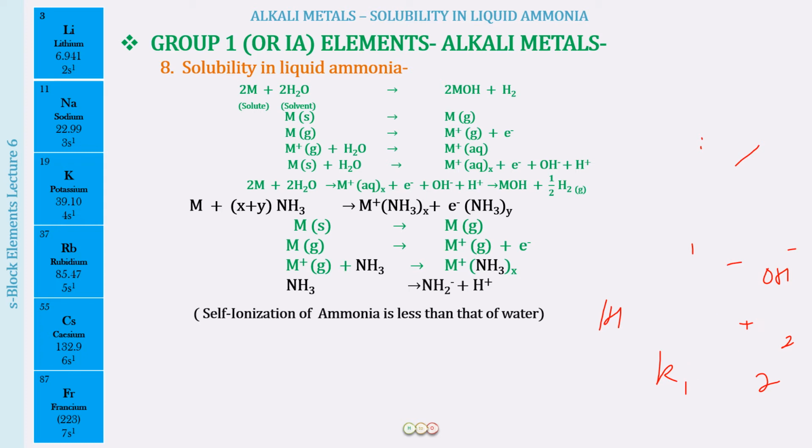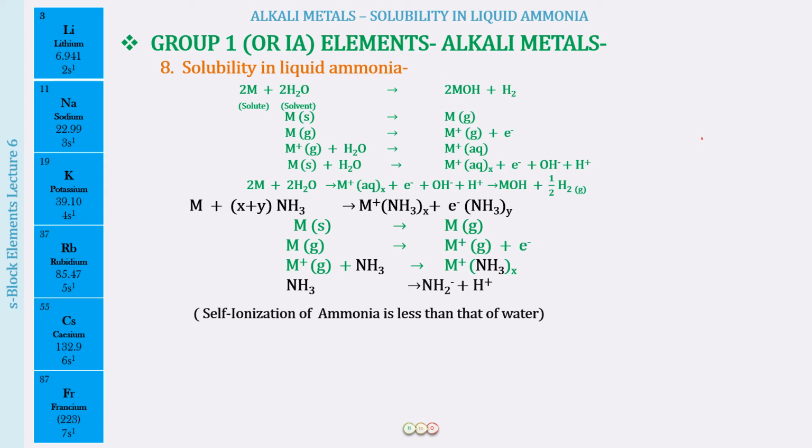It is so less that it will ionize only if it is supplied some heat, or on prolonged standing of the solution of the alkali metal in ammonia, when the ammonia gets ionized into NH2 negative and H positive.